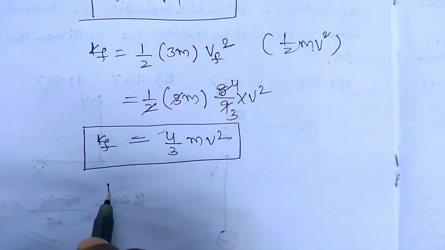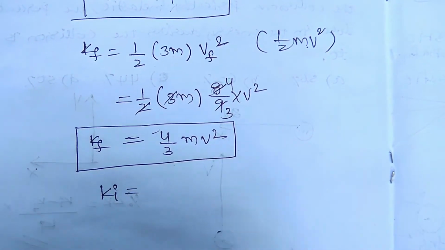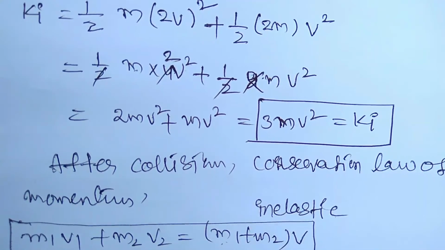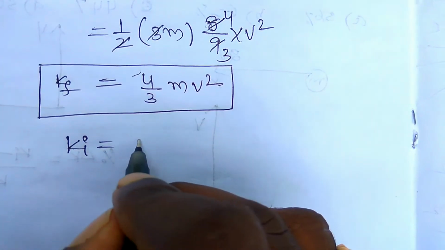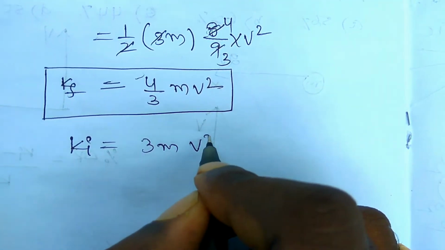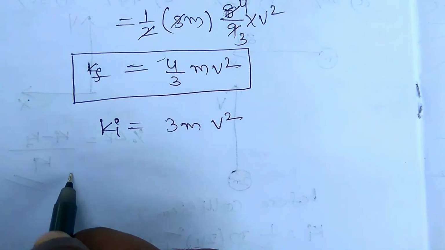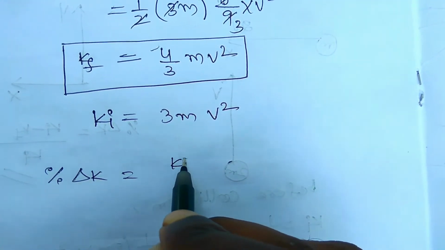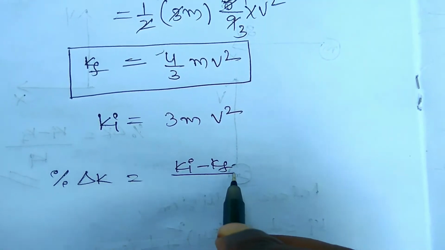Already we denoted Ki, which is equal to 3mv squared. Therefore the percentage change in kinetic energy is equal to (Ki minus Kf) by Ki.